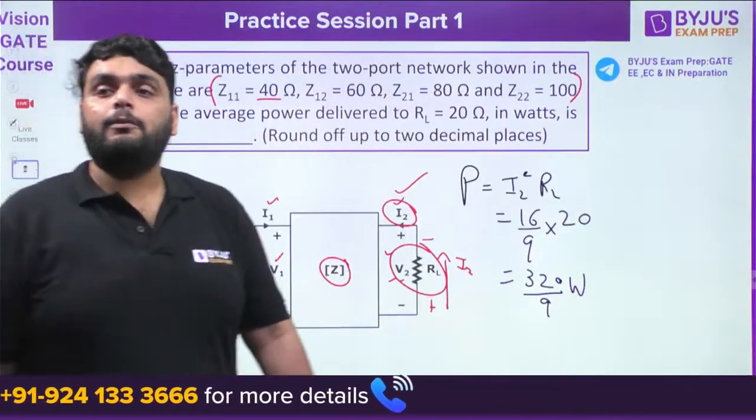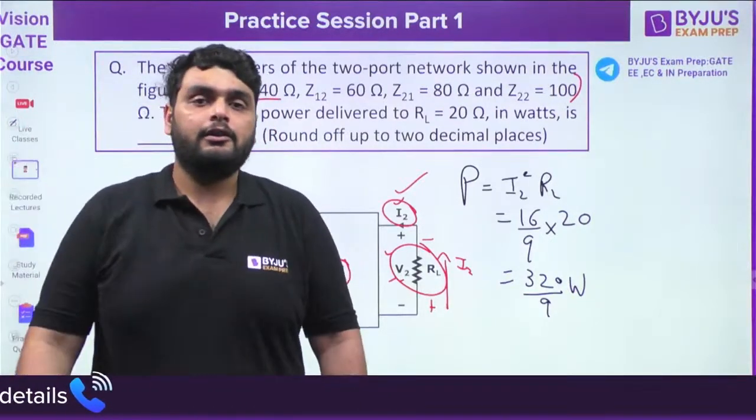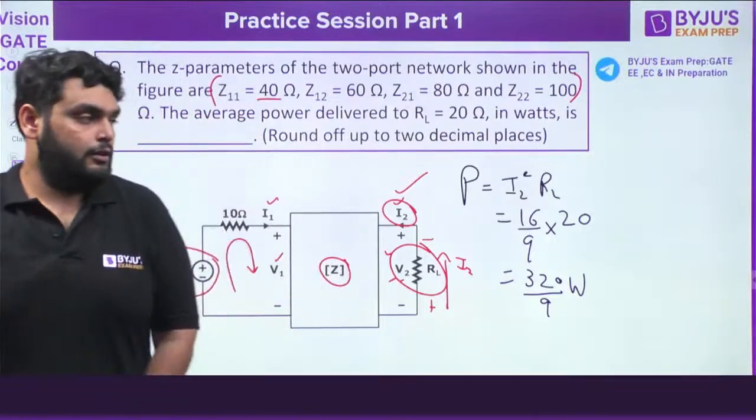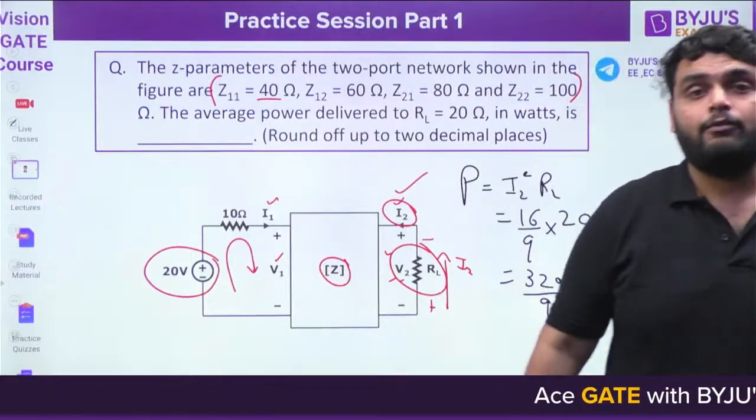Someone gave 320 by 9. Yes, Venkat is correct and Anant is correct. Ashok, kindly see your answer and check where you have done the calculation wrong. The answer is 320 by 9 watt.